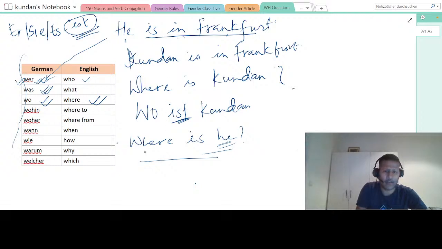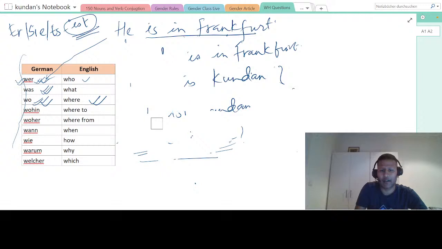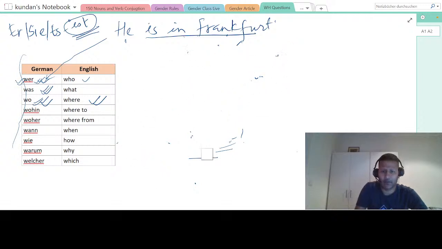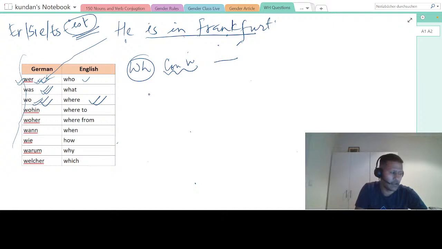So how will you make the sentence now with where? Where is wo, right? Make this rule clear in your head: first is your WH question. Let me just make this rule for you so that life will be easy. First WH, and then followed by the conjugated verb, and then followed by the rest. So I'm saying, where is Kundan?